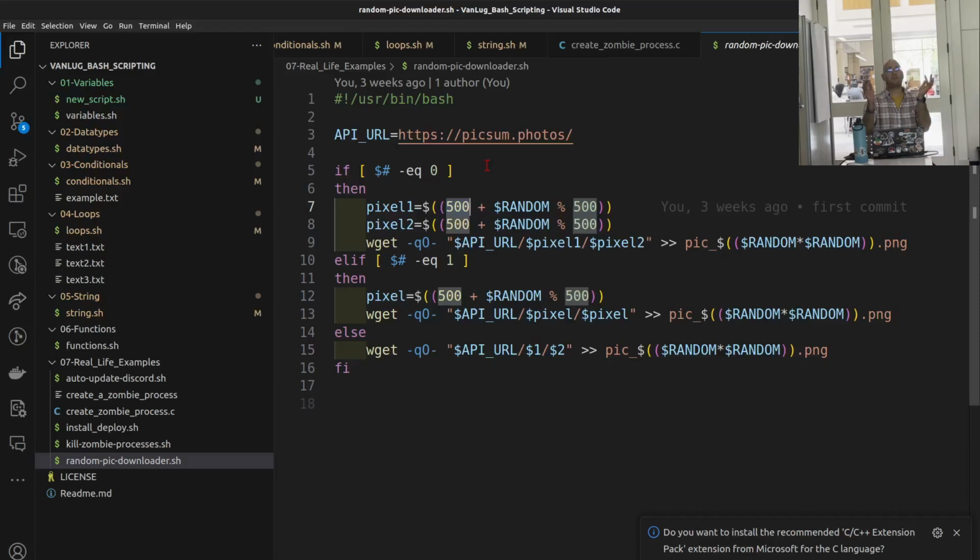So it randomly selects 2 pixel values from 500 to 1000. And if we give actual pixels, it uses them. In this case the URL slash the first argument and the second argument, and it downloads a random picture with the specific pixels for us.